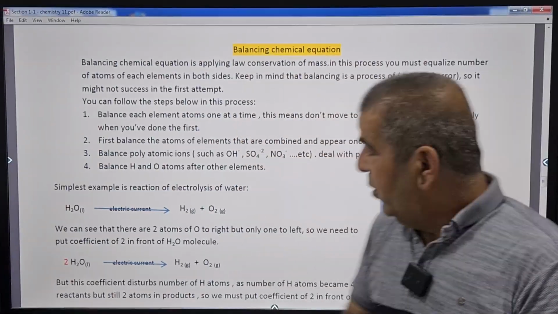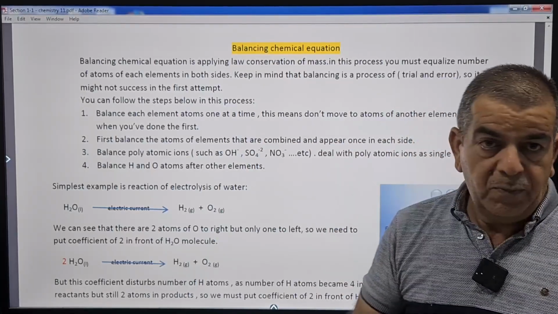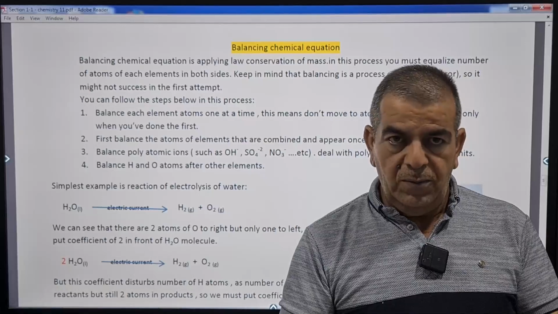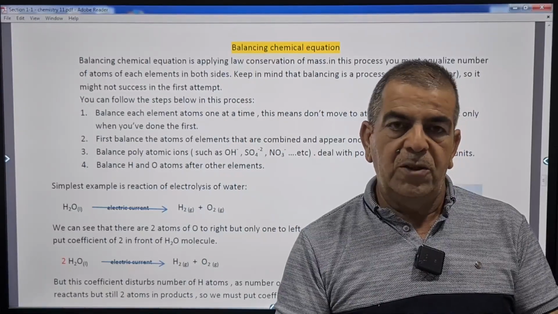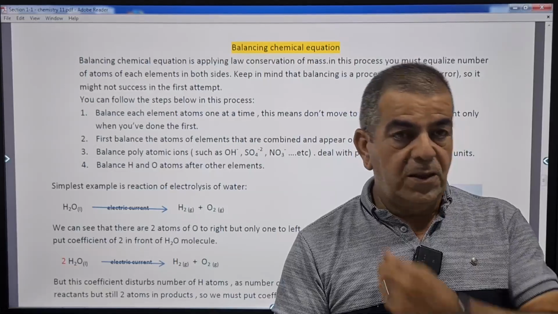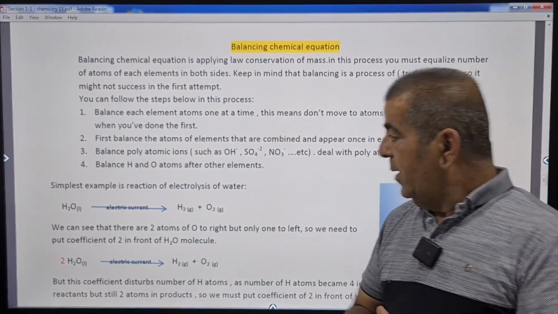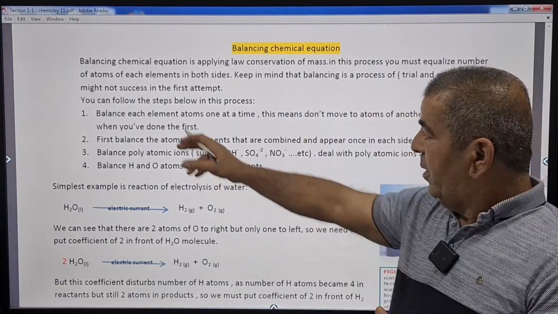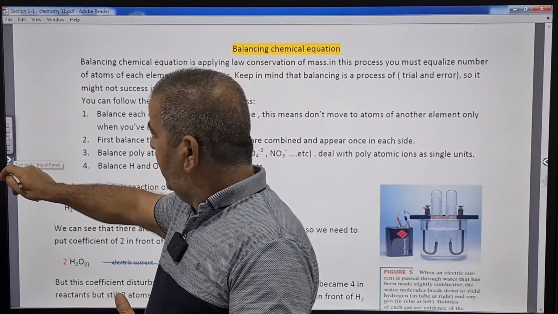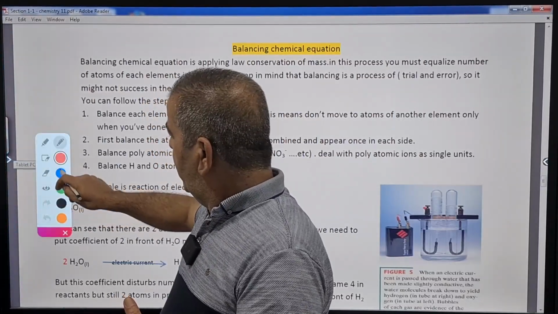Anyhow, let's go on. So we have balancing chemical equations, which means applying the law of mass conservation, which means the number of atoms of each element in reactants must equal the number of atoms of the same element in the products. So in order to balance a chemical equation, you're going to follow some steps here. The first step is we start with the element.